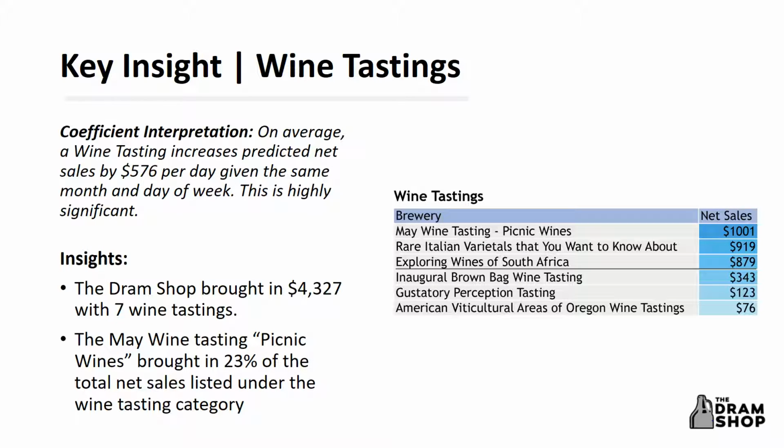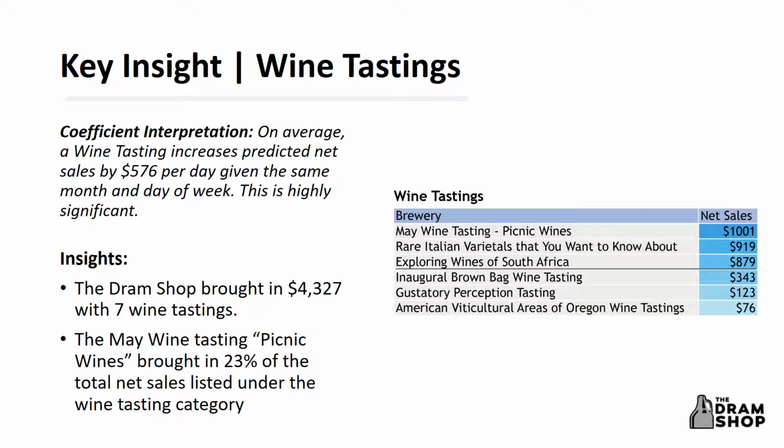Similarly, wine tastings, another daily event, on average are predicted to increase net sales by $576. Just an interesting note, based on 7 wine tasting events that occurred on a day where there were no other events, there was about $4,300 in net sales, and the most popular wine tasting this year was picnic wines. So just to wrap up, it's clear that each of these different events produced a different predicted increase on net sales, and tap takeovers had the highest impact based on our regression model.